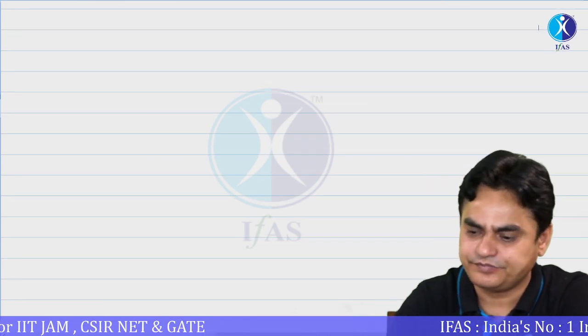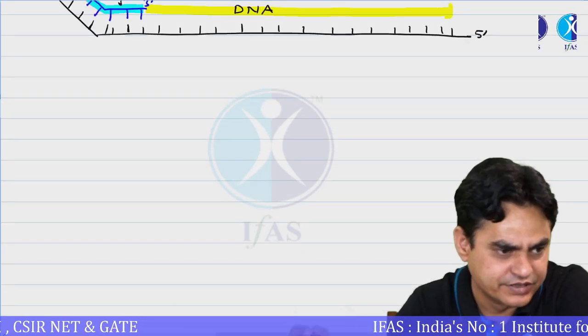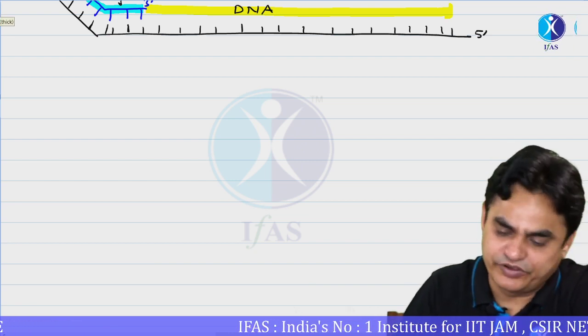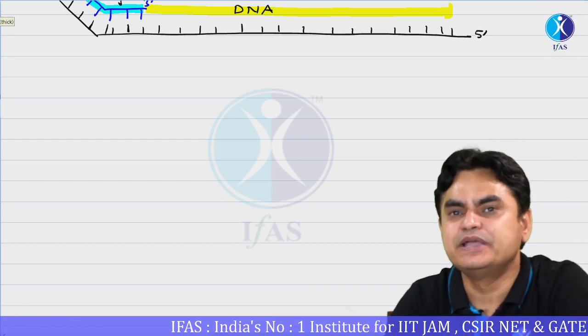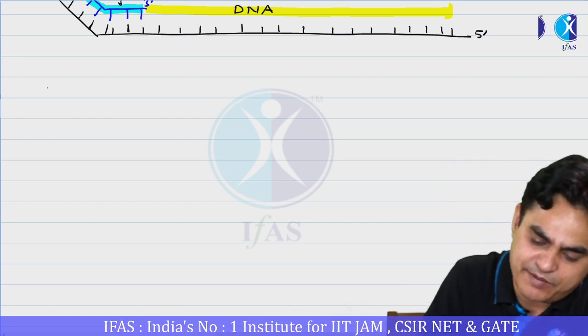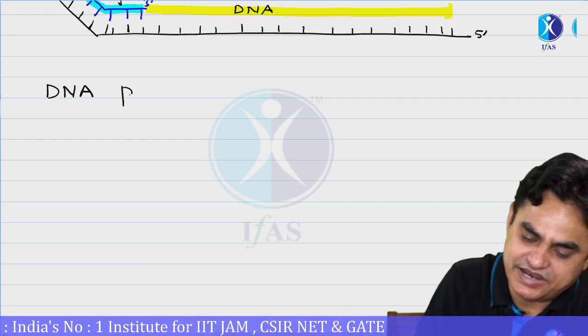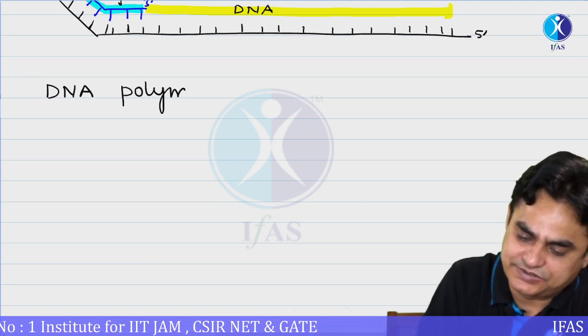Then moving further, the next enzyme we are going to study is the major enzyme involved in replication, the DNA polymerase.